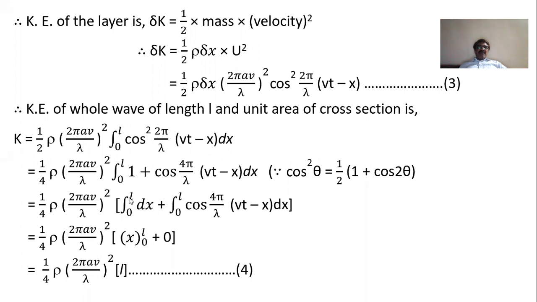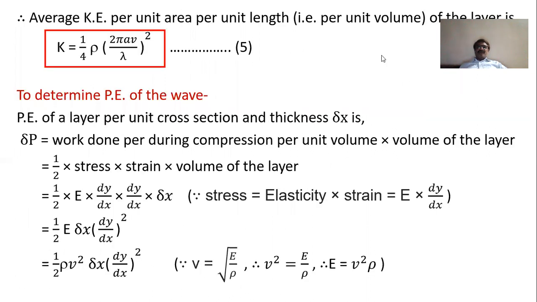Now let us divide this integration into 1 into dx from 0 to L, and then 0 to L of this cosine function. This cosine function is a periodic function, and if we solve this integral, it reduces to 0. And what about the integration of dx? That is x within limits 0 to L, so it is L minus 0, that is simply equal to L. So in this way, kinetic energy is 1 by 4 rho in bracket 2 pi ab by lambda whole square into L. Consider this as equation 4.